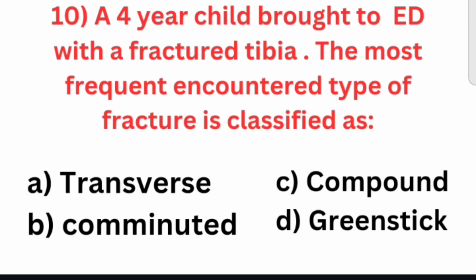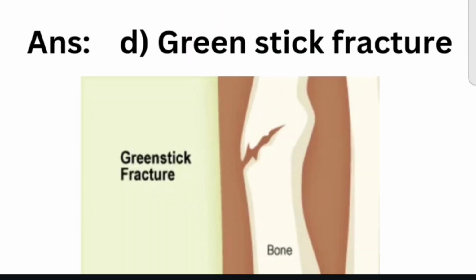10th question. A 4-year-old child is brought to the emergency department with a fractured tibia. The most frequently encountered type of fracture is classified as option A transverse, B comminuted, C compound, D green stick. The right answer is green stick fracture.